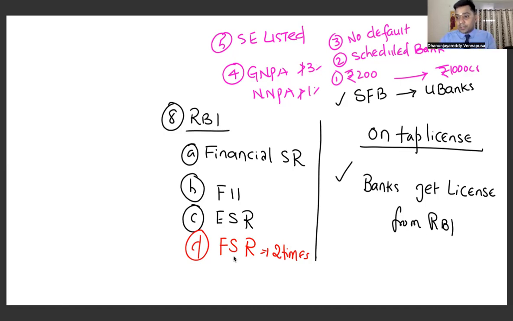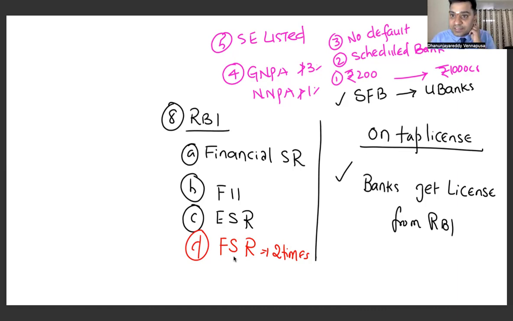What is an NPA? Non-performing assets are those assets where I have given the loan. As a bank, I have given the loan, but you are not paying my principal or interest continuously for 90 days. So whenever you don't pay my principal or interest continuously for 90 days, that type of accounts are called non-performing assets.